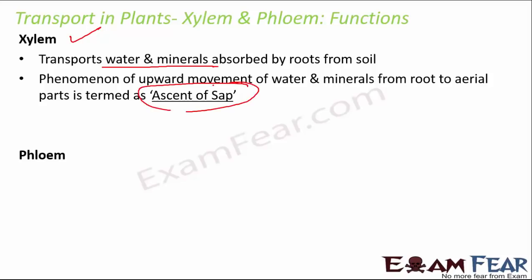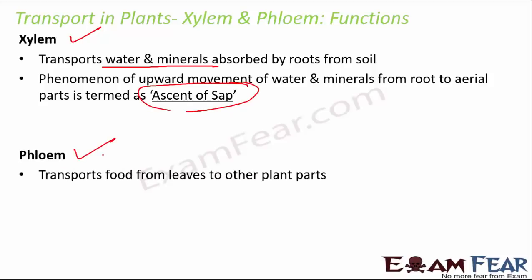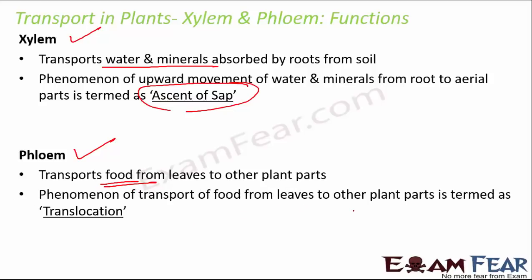The other component is phloem, which helps in transportation of food from leaves to other parts of the plant. So xylem is concerned with water and minerals, and phloem is concerned with transportation of food. The phenomenon of transport of food from leaves to other plant parts is called translocation. So phloem is associated with translocation, and xylem is associated with ascent of sap.